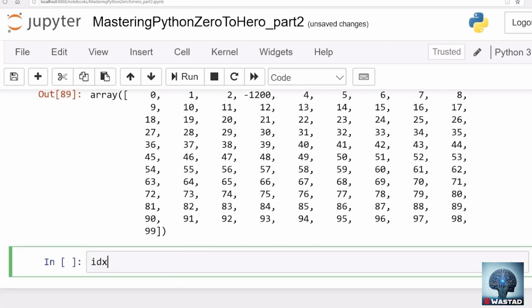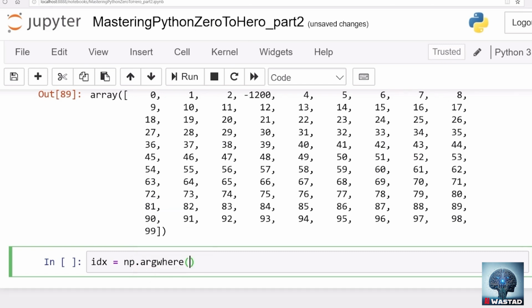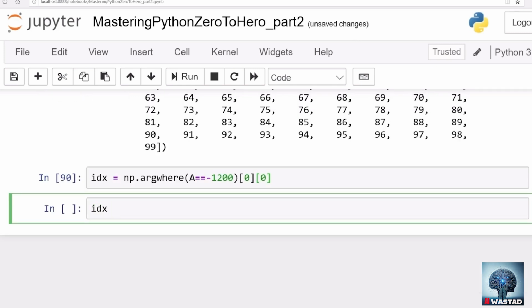One way to find that index is to call the function argwhere, for example, argwhere A is equal to -1200, and that will return a 2D array. And if you just want any one index, then you can index into that. So if you write this, you will get exactly the index of the element that is there.